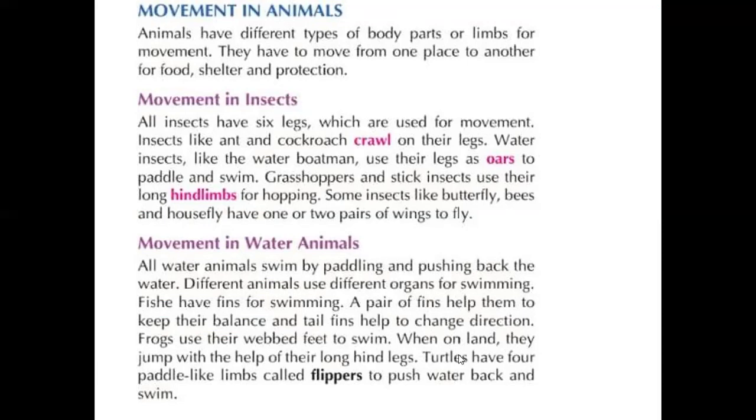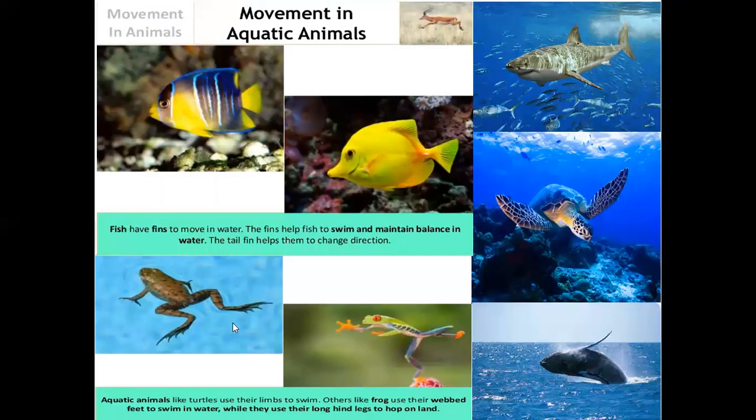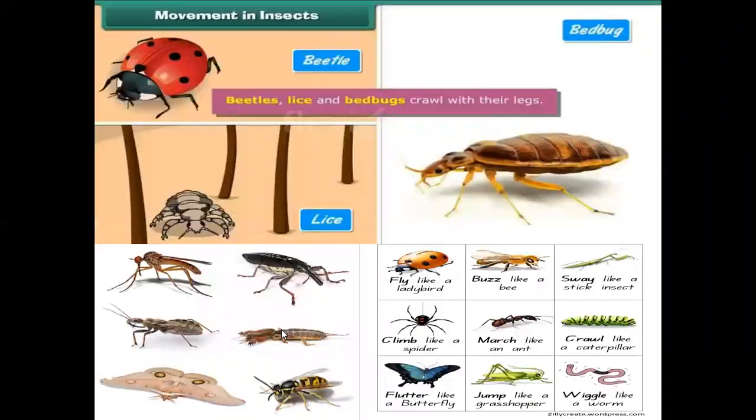When on the land, they jump with the help of their long hind legs, hind limbs, back limbs. See here, frogs contain webbed feet in the water. This is the webbed foot. And in the land area, they have very strong back limbs for jumping, I mean hopping.